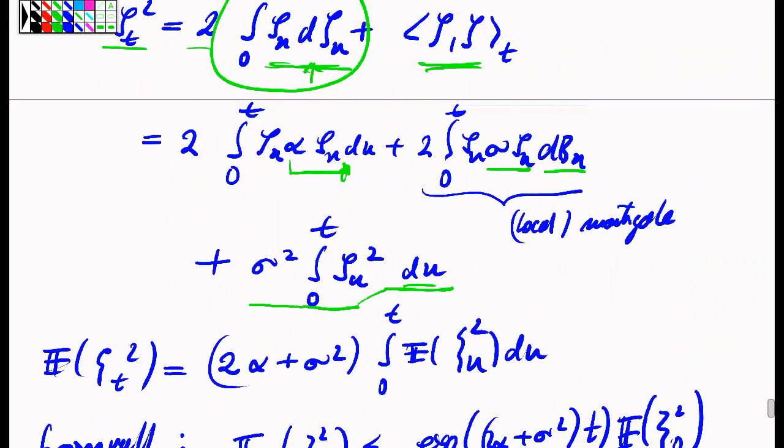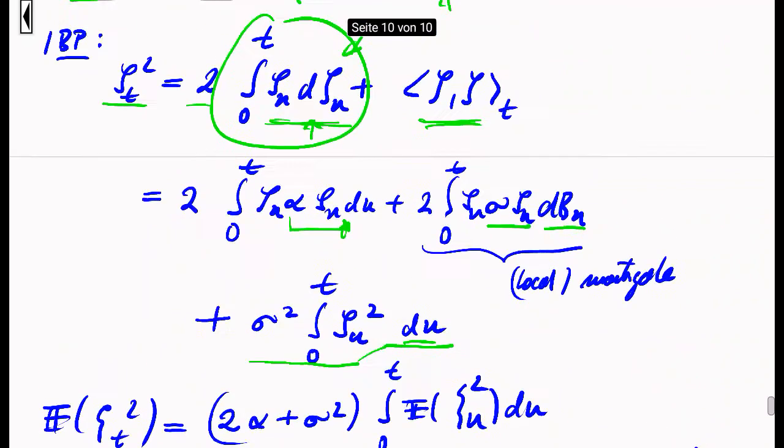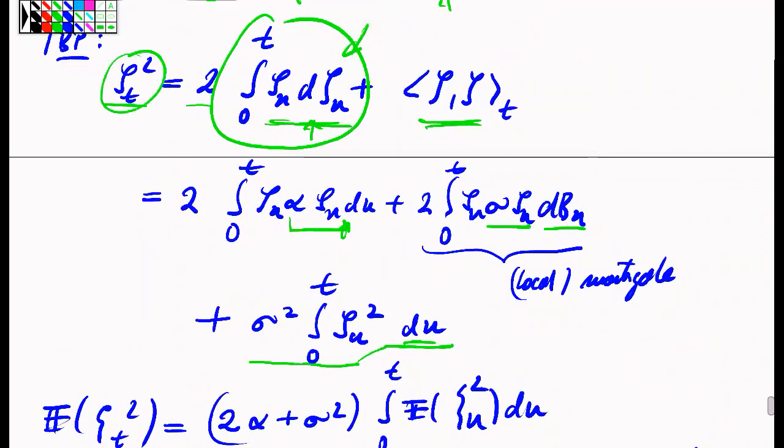Okay, and I see that in this representation of the zeta squared, I have represented the zeta squared as a sum of a martingale, which is a sum of two things. One thing is a local martingale, which is this integral of something against a Brownian motion, which leads a local martingale. So the integral against a martingale leads a local martingale.